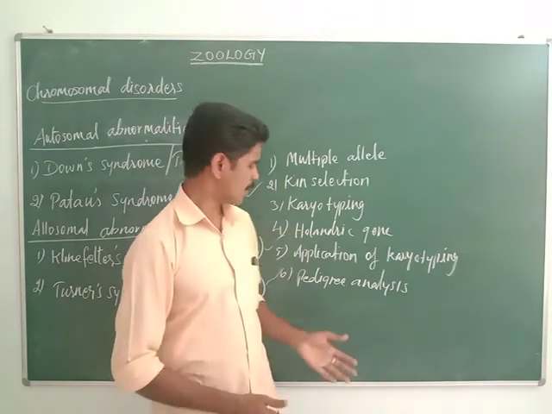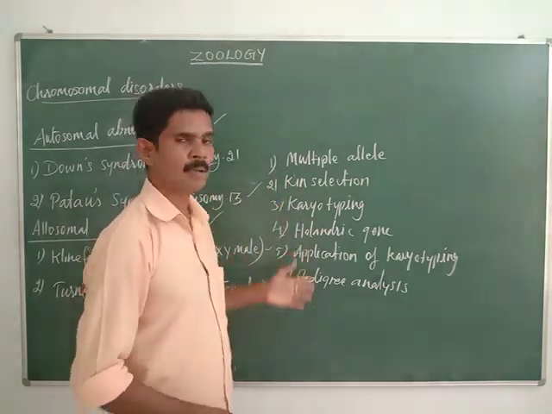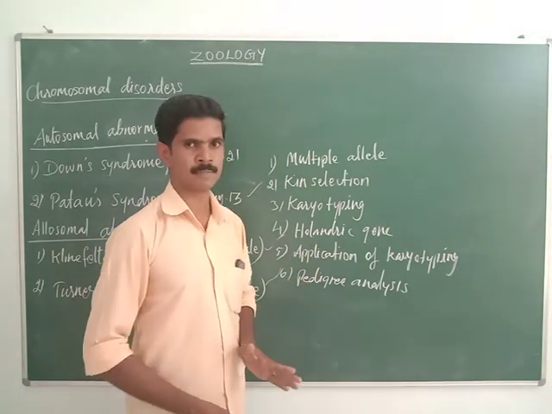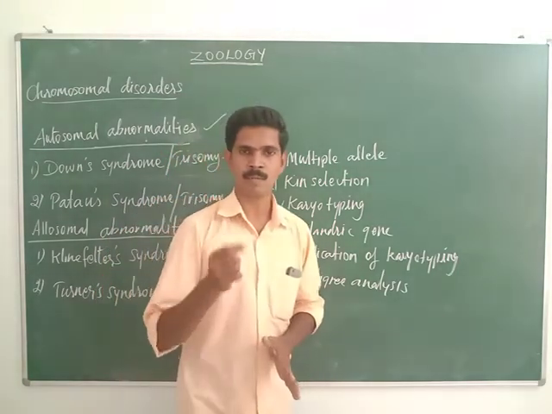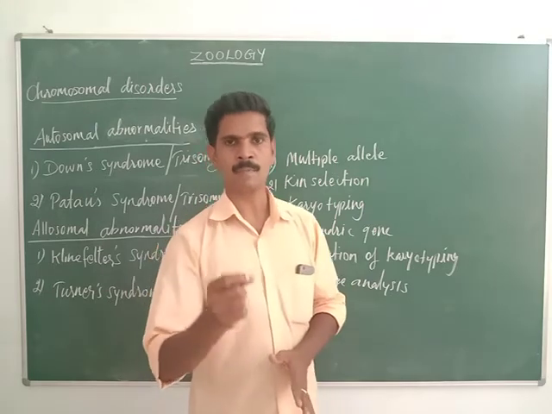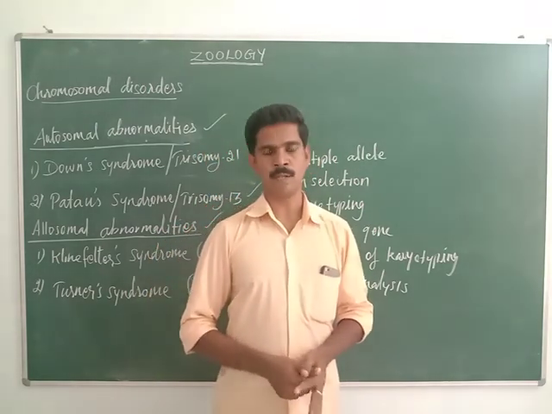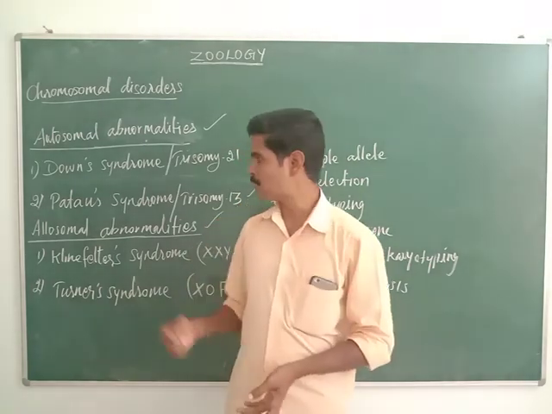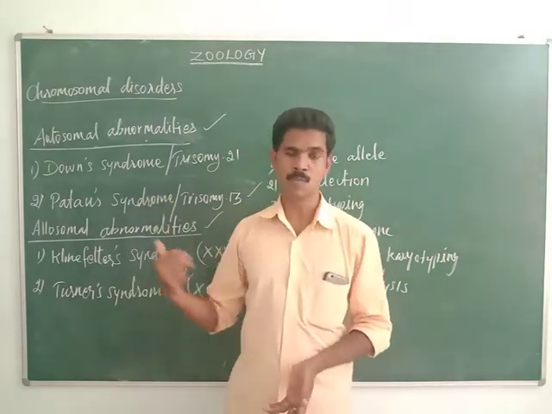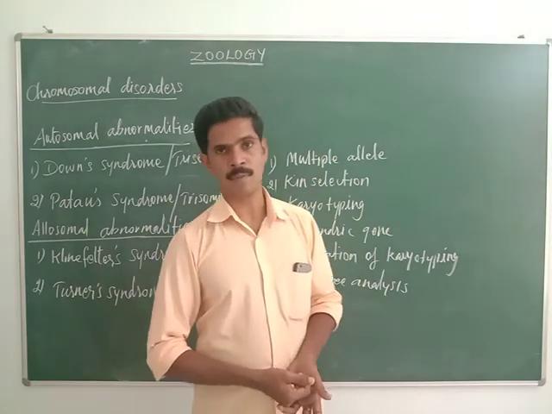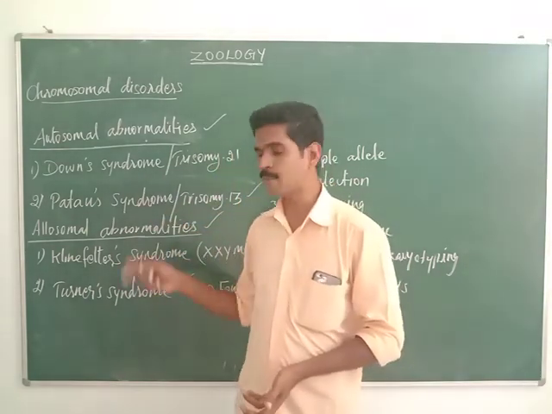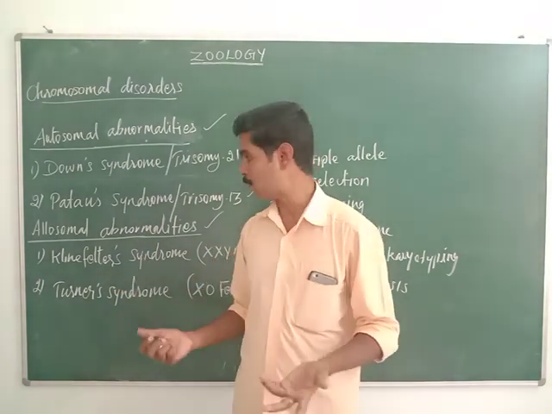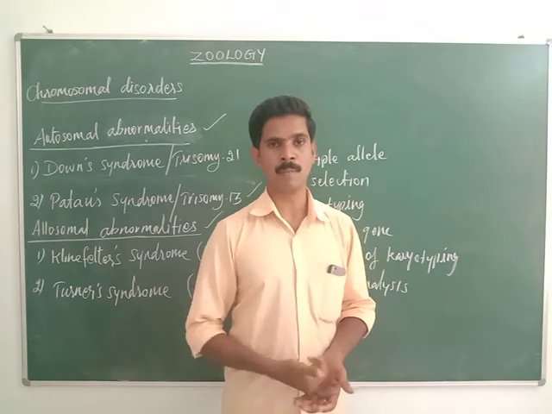Understand, my dear students? So dear students, today we completed some important 2-mark questions of this 4th chapter. Today we have completed chromosomal abnormalities and some important 2-mark questions. Today's topic is also very important. Particularly, chromosomal abnormalities are very important for 5-mark questions. Separately, it may be asked for 2-mark questions: explain about Down syndrome or explain about Klinefelter syndrome. Like that, questions may be asked.